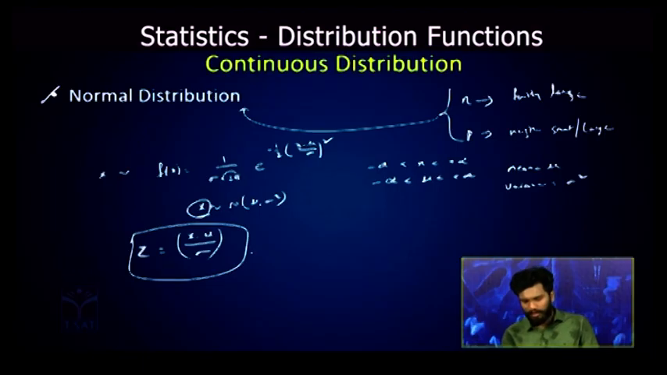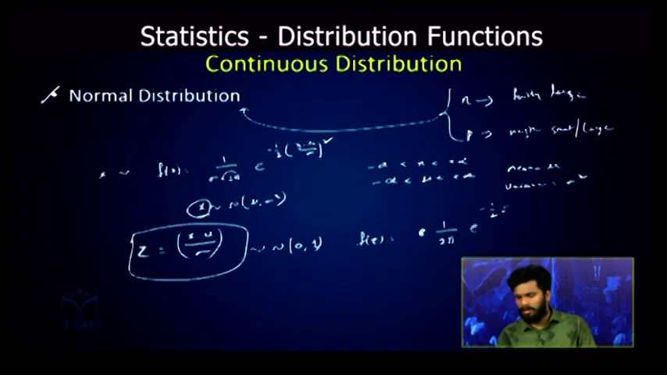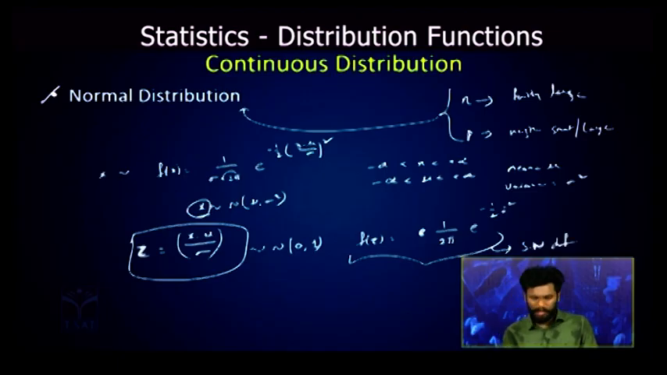Now this z will follow again a normal distribution with mean 0 and variance 1, and its function is given by f of z is equal to 1 by root 2 pi into e power minus half z square. Now this function is called standard normal distribution function, and this variate z is nothing but standard normal variate.